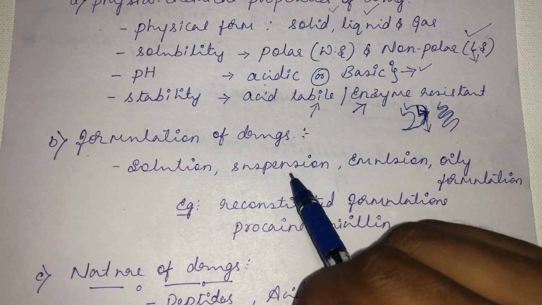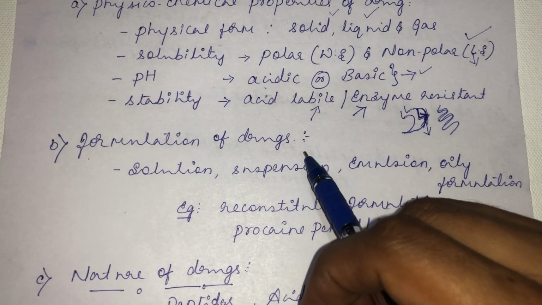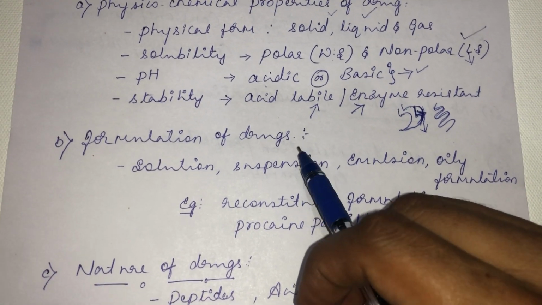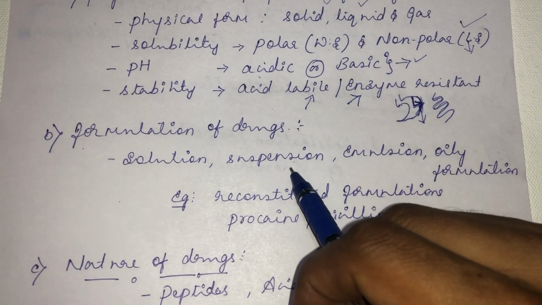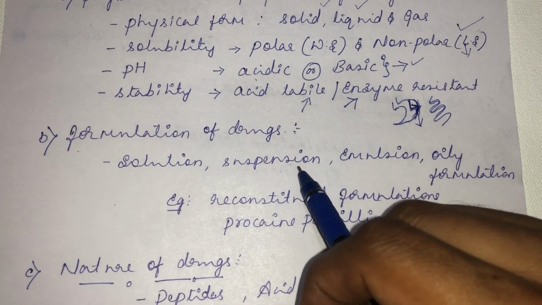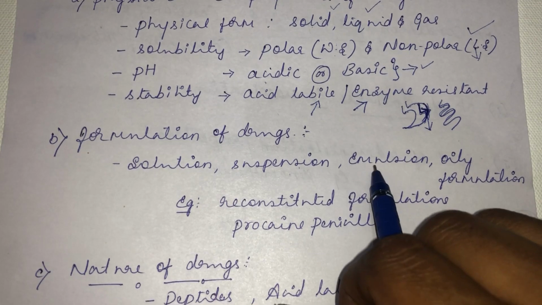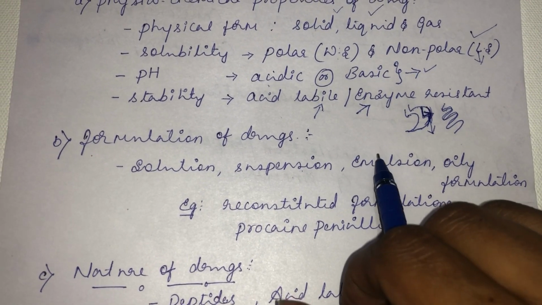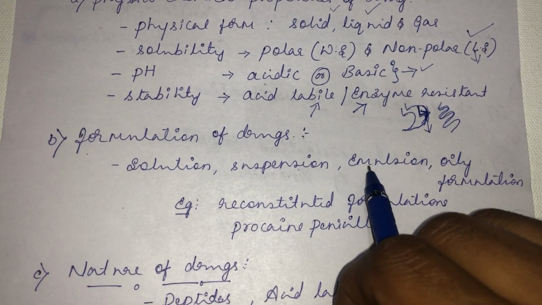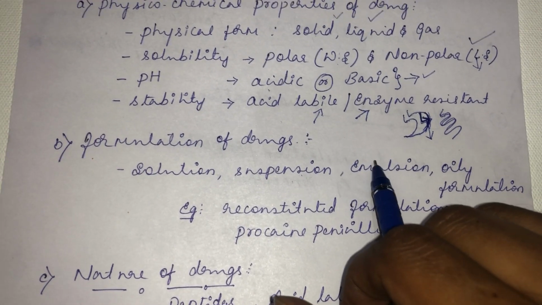If the same dosage form of a drug is in suspension, it is not completely dissolved in water. So partly dissolved in water. If it is in suspension form, you cannot give it through intravenous route. It might cause adverse effect. It might lead to emboli formation. Emulsion, oil in water, water in oil, definitely not through the intravenous route. You have to prefer the other route except the intravenous route.